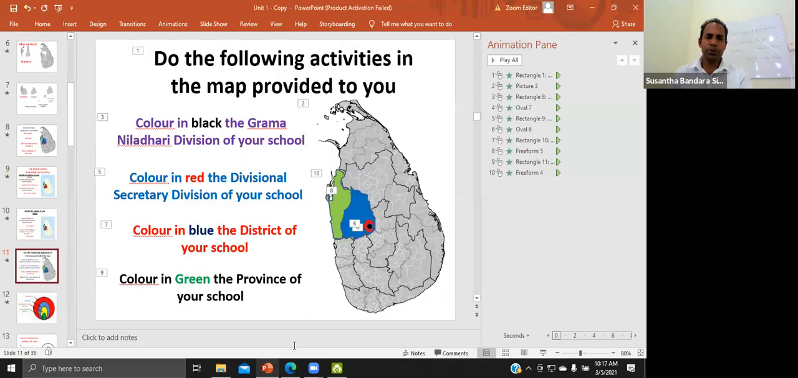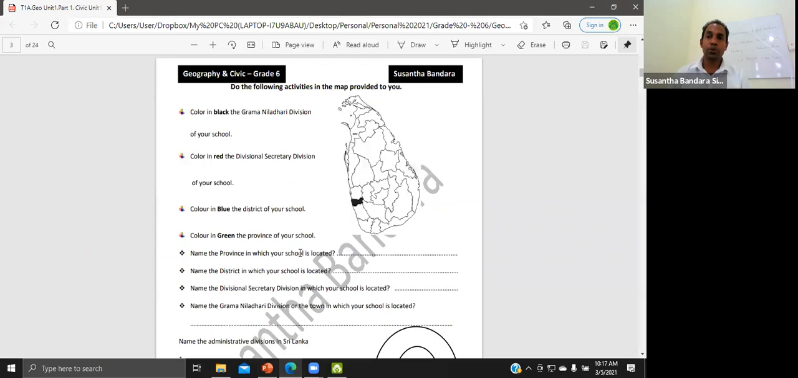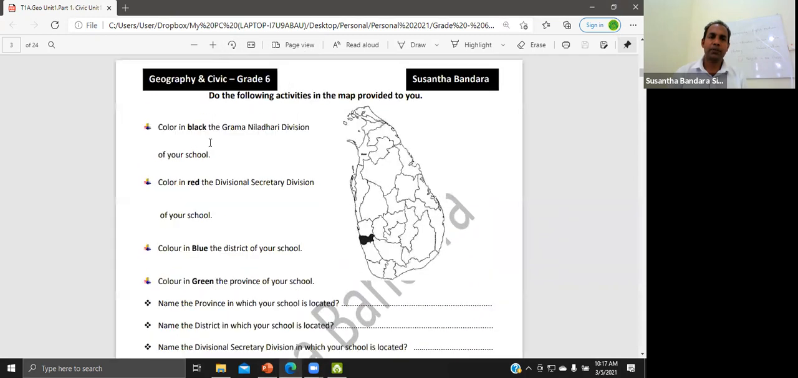Now go to the tube. You have to do an activity. Do the following activity in the map provided to you. What is the first one? Color in black the Gramadare division of your school. So my school, Malayadewa, is located here. You have to color in black.